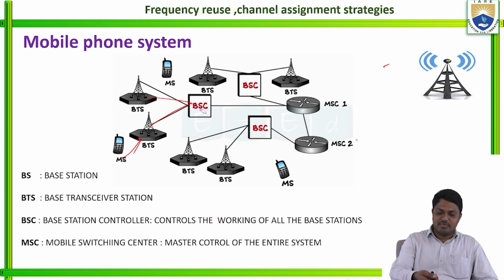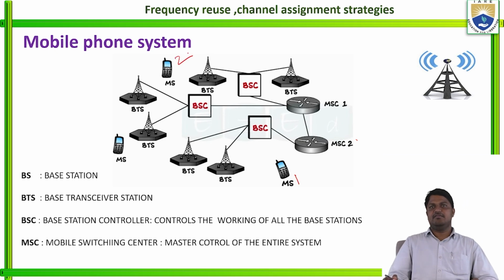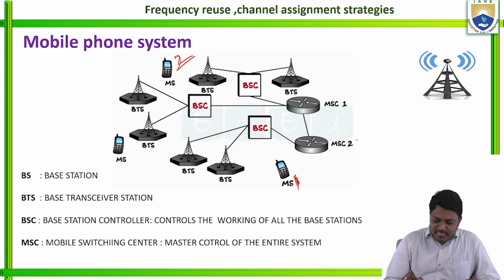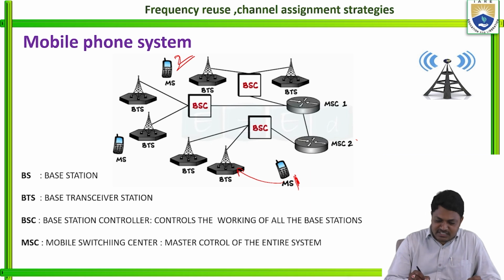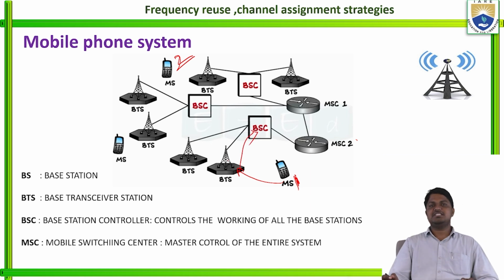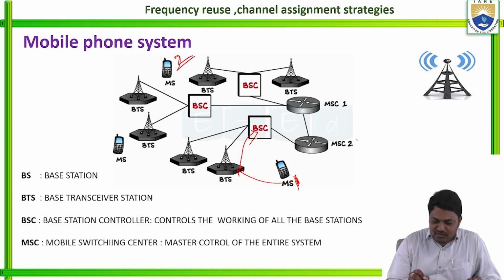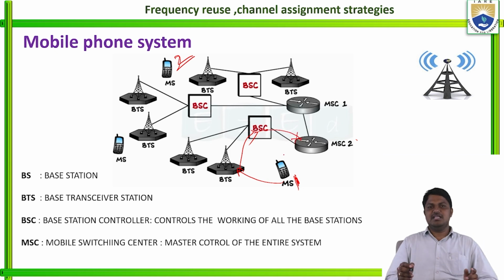So what is happening here? For example, a user wants to communicate. I am taking this as user 1 and here user 2. For example, user 1, that is mobile station 1, wants to transmit data to user 2, or mobile station 2. So what is happening here? The mobile station is connected to the nearest base station, that is the base transceiver station. From the base transceiver station it is connected to the base station controller. The base station controller is connected to the mobile switching center.